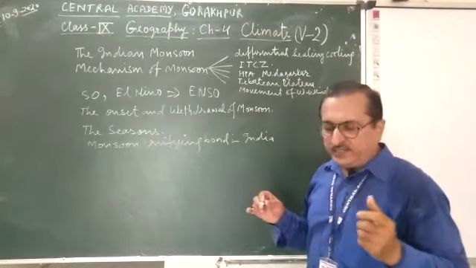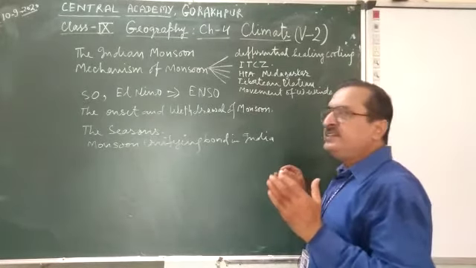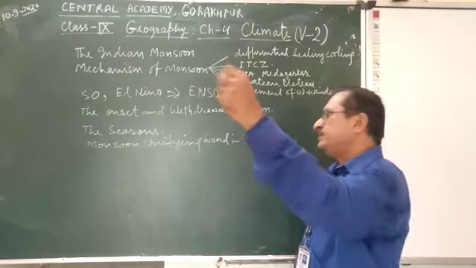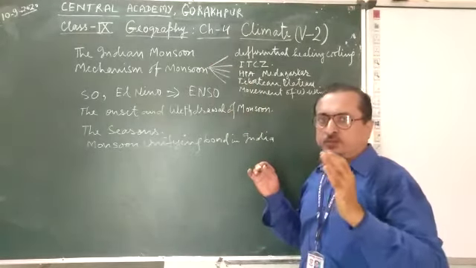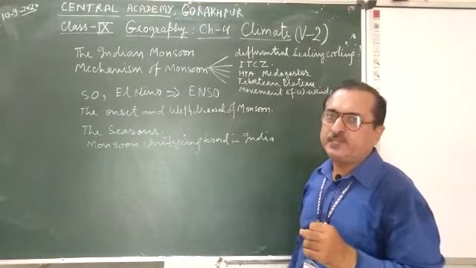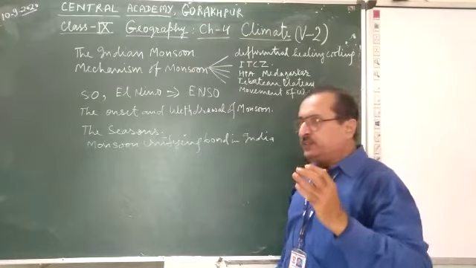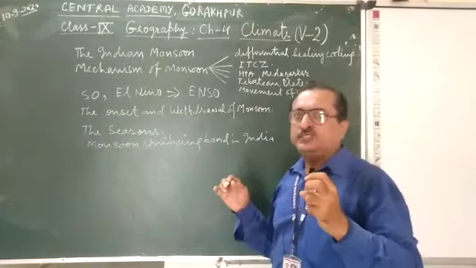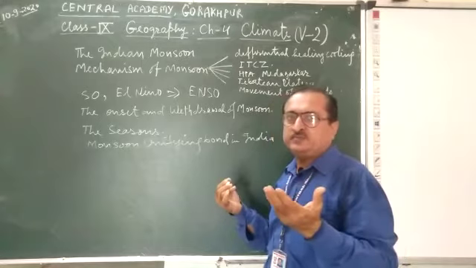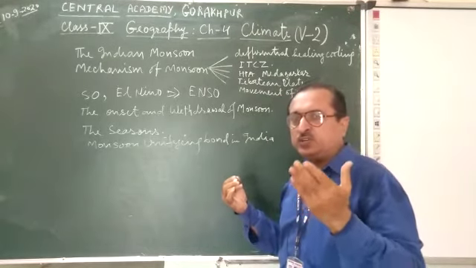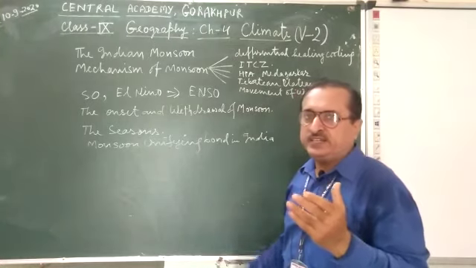Now, another thing is the El Nino effect. What is this El Nino? In the Pacific Ocean, there are oceanic currents. Oceanic currents are always there in different oceans. The El Nino effect means that when oceanic currents move in the ocean, sometimes they get heated, and hot oceanic currents are there, and sometimes they get colder, and then cold oceanic currents are there.